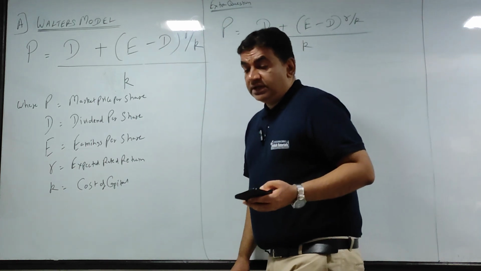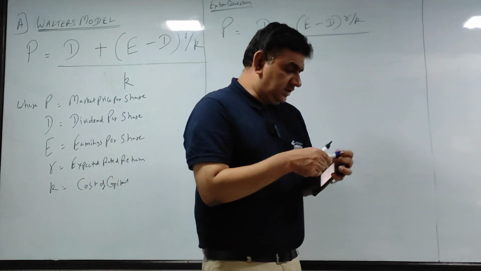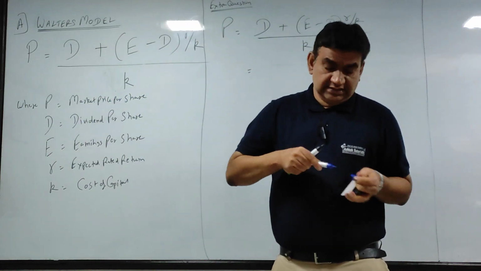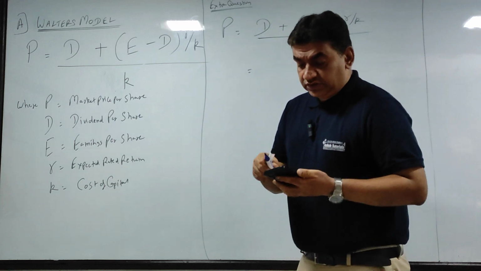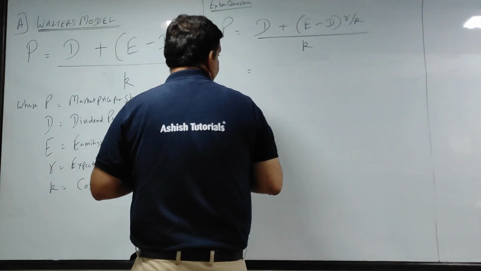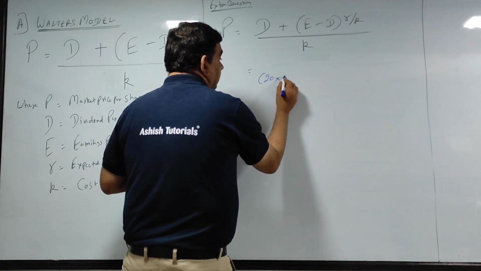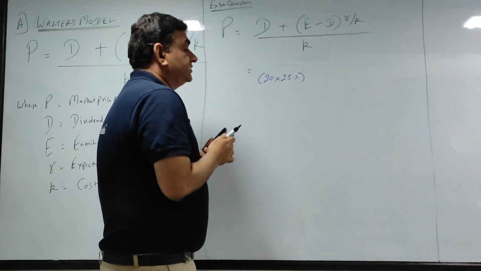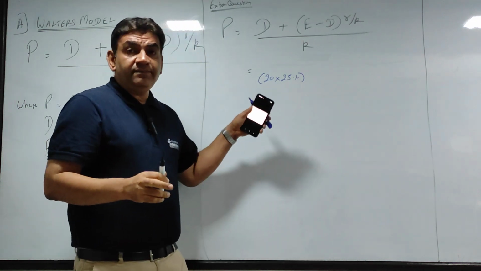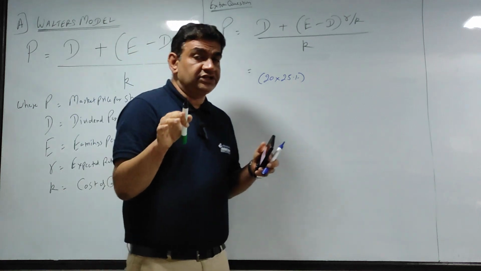Now look here, I'll just put it in brackets. The earnings is 20 per share and the dividend payout ratio is 25%. So in this particular sum, my D will be 25% of 20. I'm putting in brackets: 20 is earning per share, and 25% of it is my dividend payout ratio.